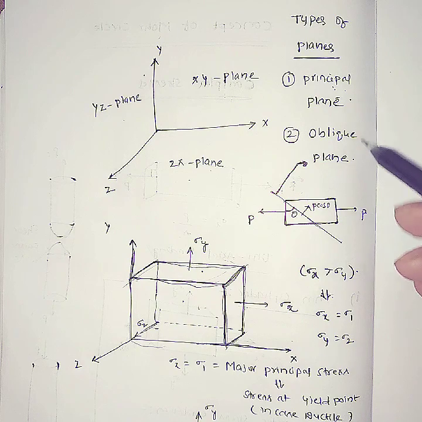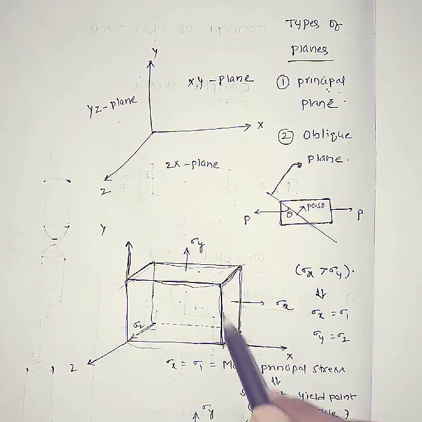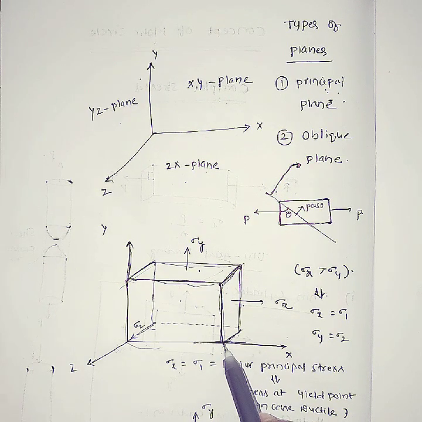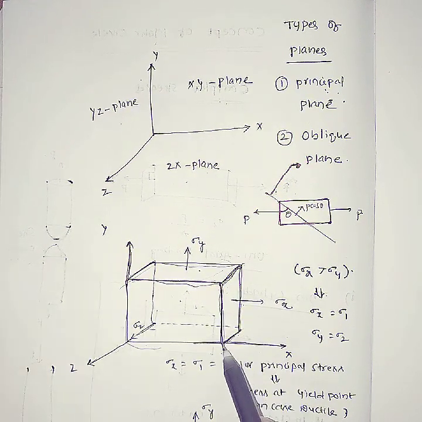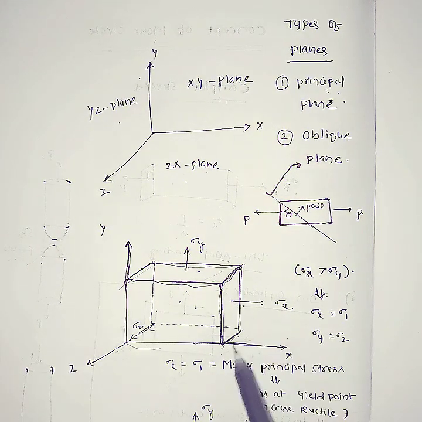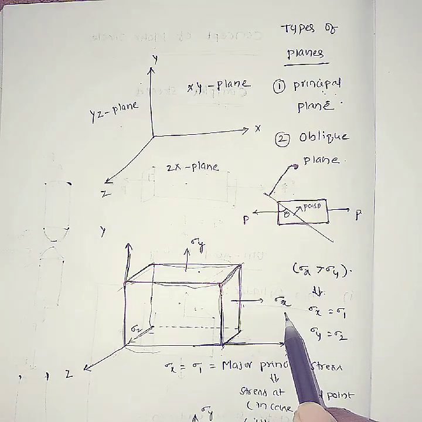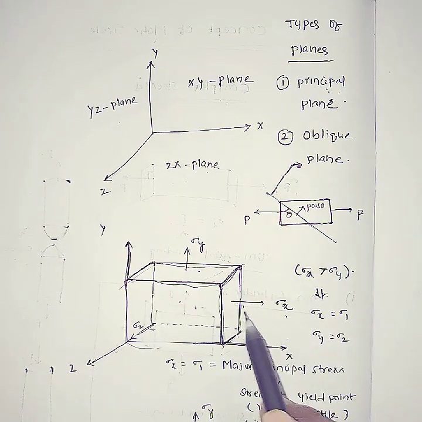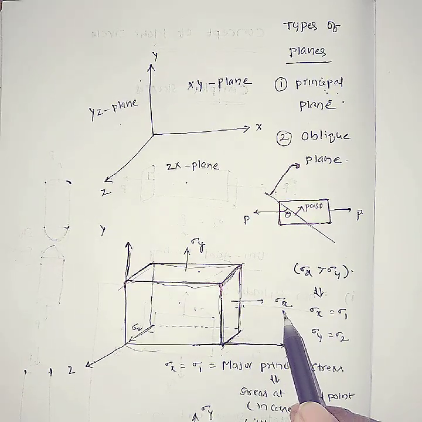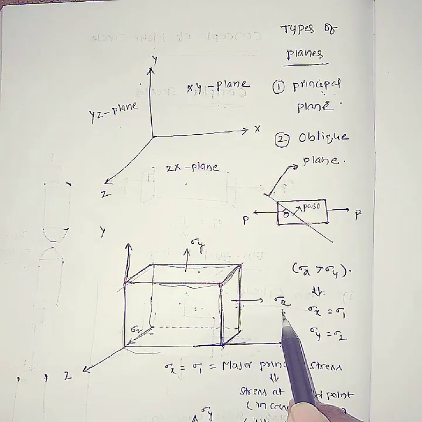To understand principal plane and oblique plane, imagine, see here, this is one plane. This plane is in the z direction and this is in the y direction, so this plane will be the yz plane. In the yz plane only normal stresses are acting. If the plane contains only normal stresses, that is called a principal plane.